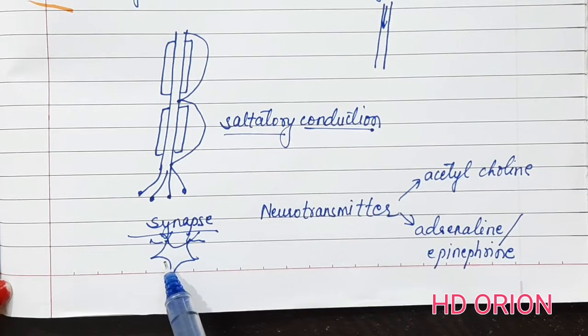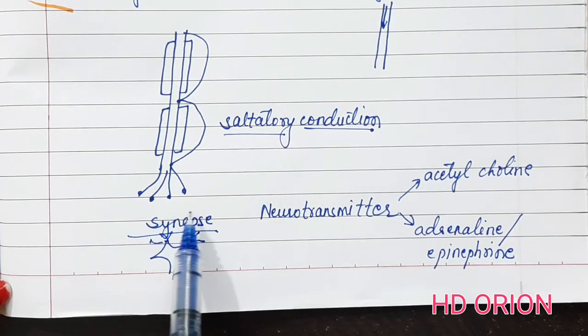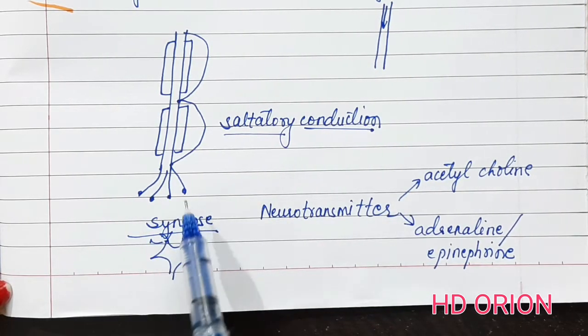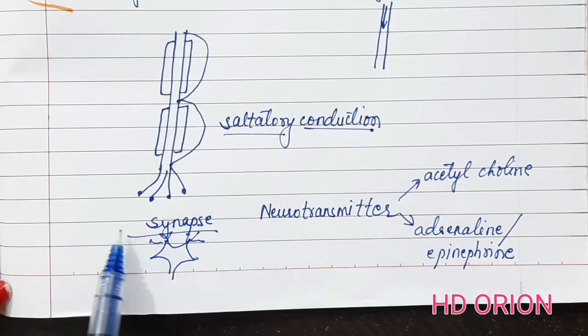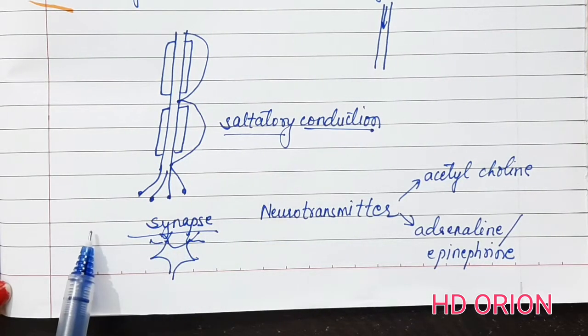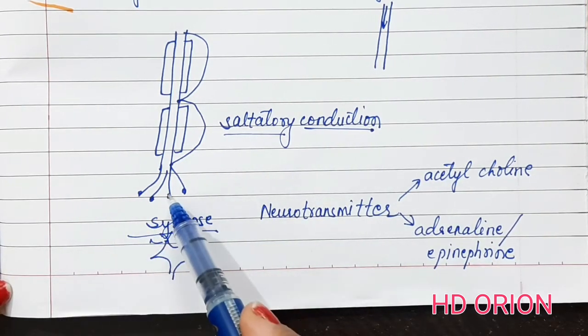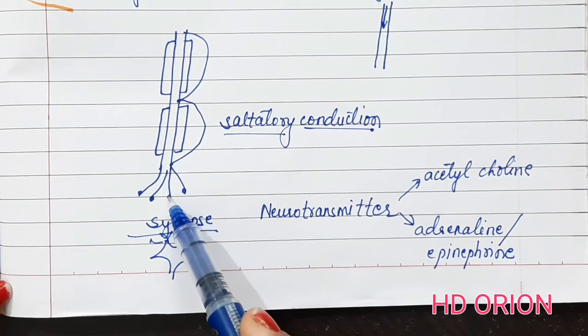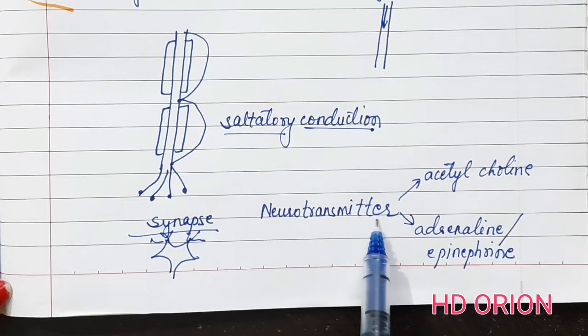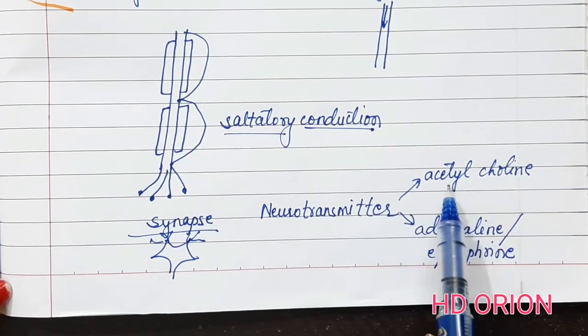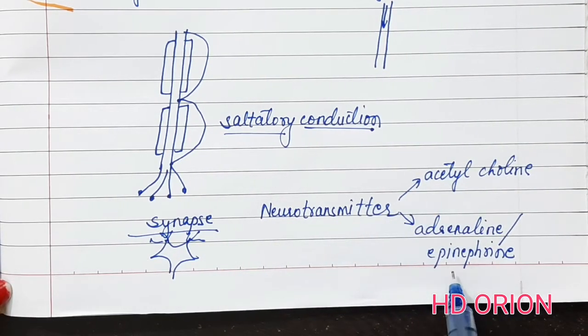Like we study in electrical conduction, if the wire has a break in between, the conduction of electricity stops. But here the neurons are not totally in touch with each other. There is an empty space. Then how does the impulse travel? The impulse travels through the neurotransmitter from the axon endings into the cyton of the other. This neurotransmitter is a chemical which can be acetylcholine or adrenaline, also called epinephrine.